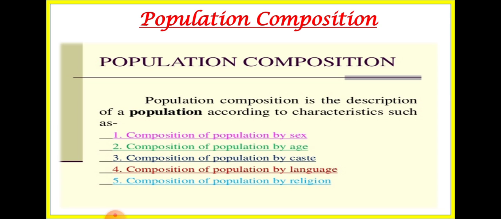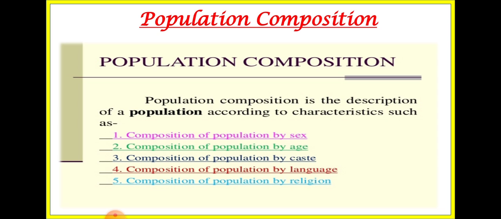And what are those characteristics? Composition of population by sex, like how many males and how many females. Composition of population by age, that is, which age groups we divide into, I will explain to you. Composition of population by caste or religion, and composition of population by language.